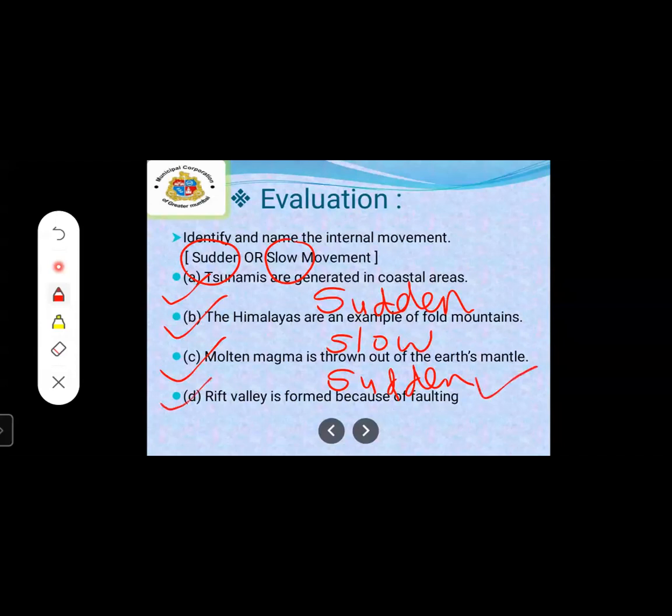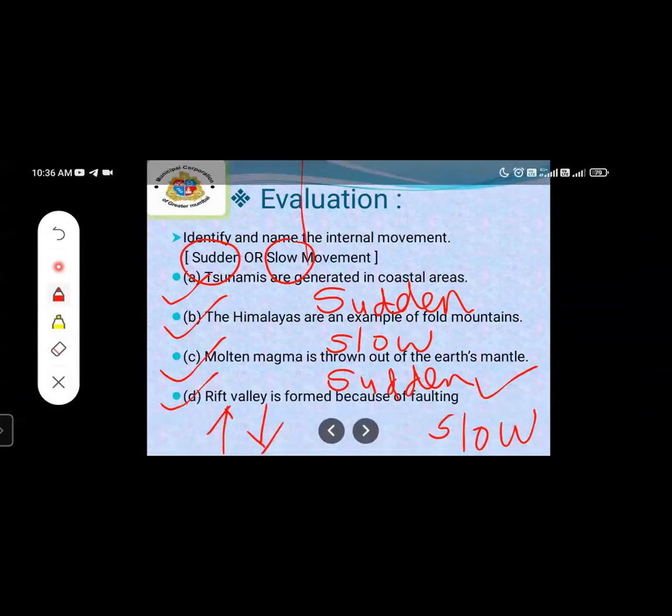Now the last one, see here, Rift Valley. Rift Valley is formed because of faulting. Yes, because of faulting only the Rift Valley is formed. But which movement? Here the movement will be slow, because with the upward and downward movement the Rift Valleys are formed. So this is identified as slow movement. Okay, understood this about internal movement.